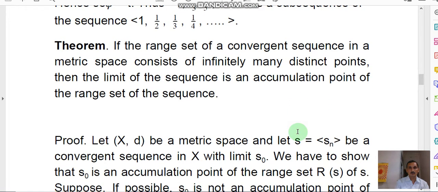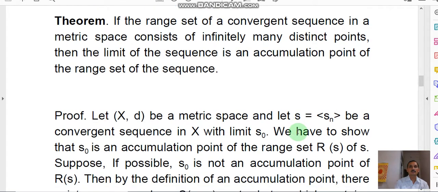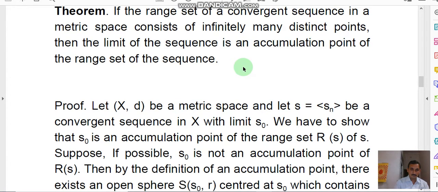The first theorem characterizes the property of the sequence as follows: if the range set of a convergent sequence in a metric space consists of infinitely many distinct points, then the limit of the sequence is an accumulation point of the range set of the sequence. Here we are considering a convergent sequence and saying that it consists of infinitely many distinct points. Then the limit of this sequence is an accumulation point of the range set of the sequence. So the proof is like this.